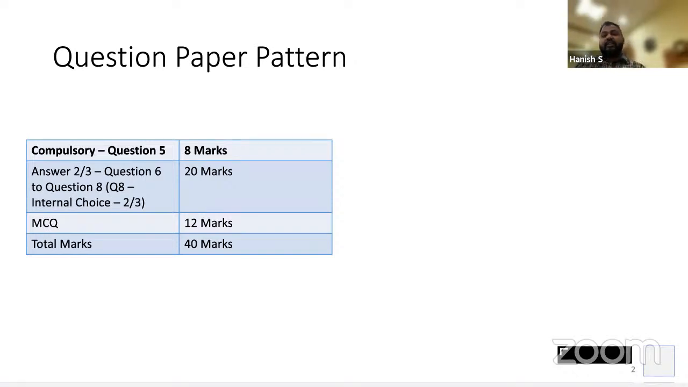So 2 questions of 10 marks each. And then you will have MCQs, hit out or get out, for 12 marks. Okay. So totally you will have the GST paper for 40 marks.